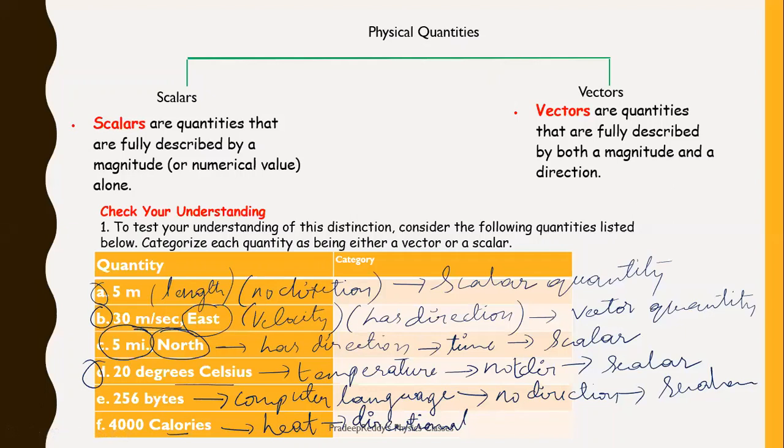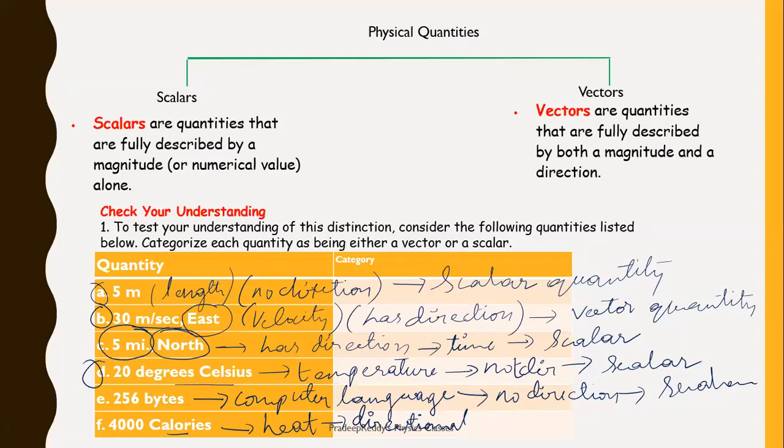But you need to see one thing in the case of a few physical quantities. Those physical quantities which do not obey vector laws are called scalars itself. They should not be called vectors.